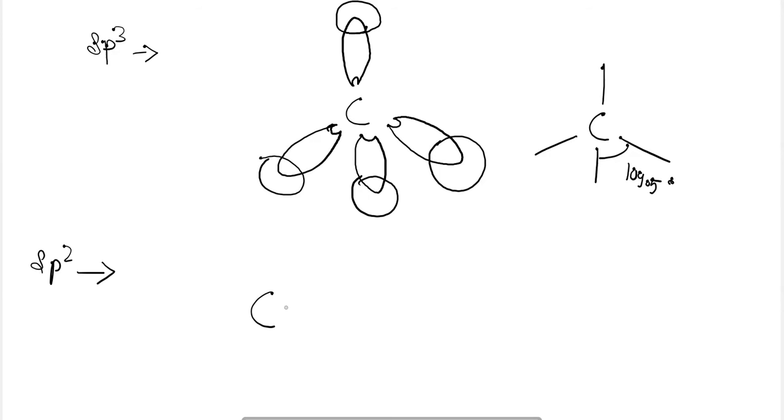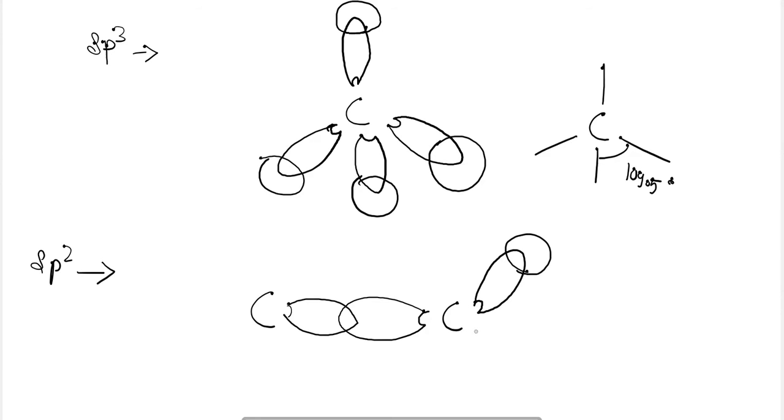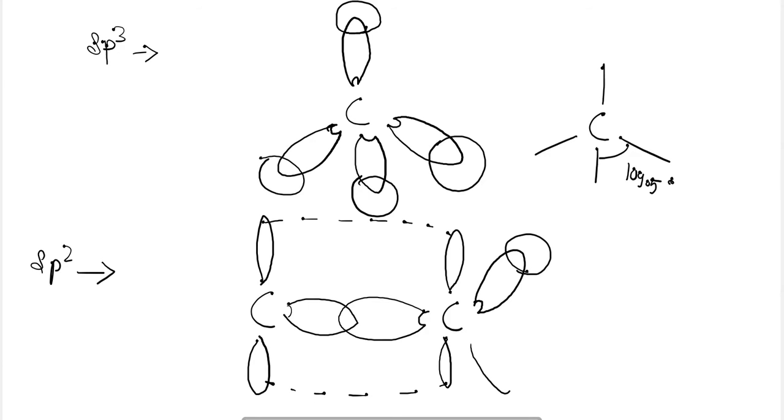Here we will see that the carbon has a pi bond and a sigma bond with the other carbon atom, and 3 hybridized orbitals will be formed.